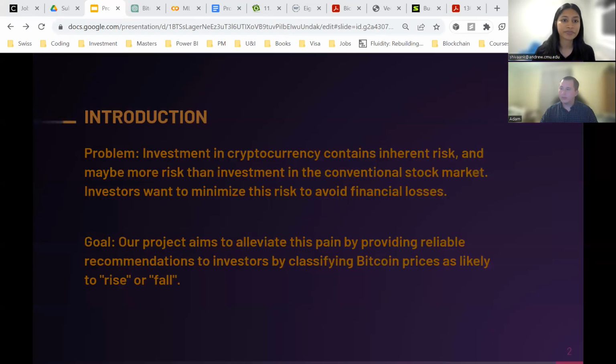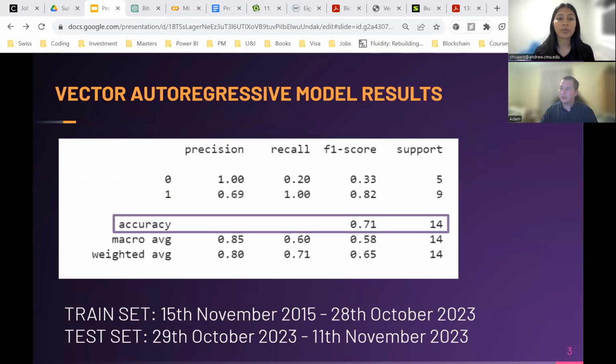to just Bitcoin. We would start off by presenting the results from our best performing model, which is the vector autoregressive model. Our training set is from 15th November 2015 to 28th October 2023, and we tested our model on days from 29th October 2023 to 11th November 2023. We were able to predict the trend as increase or decrease correctly 71% of the time during this period, as highlighted in the purple box. Since our data set was balanced, we chose to go ahead with accuracy as our metric.